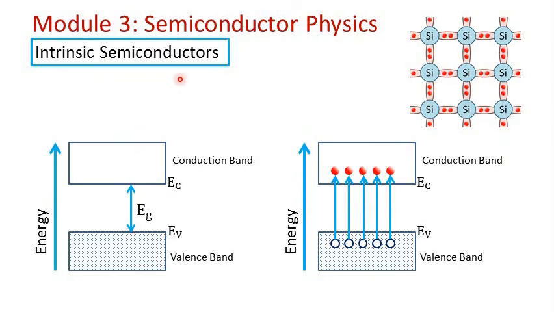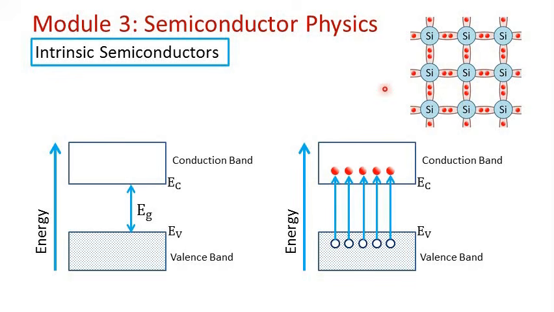Let us discuss intrinsic semiconductors now. Intrinsic semiconductors are semiconductors in extremely pure form, so no impurities are added. At absolute zero temperature in an intrinsic semiconductor, all the valence electrons are tightly bound to the covalent bonds, and hence there are no free electrons available for conduction, and the semiconductor will behave like an insulator. As the temperature increases, some of these electrons will get enough energy to break the covalent bond, and once the covalent bonds are broken, the electrons will become free to move.